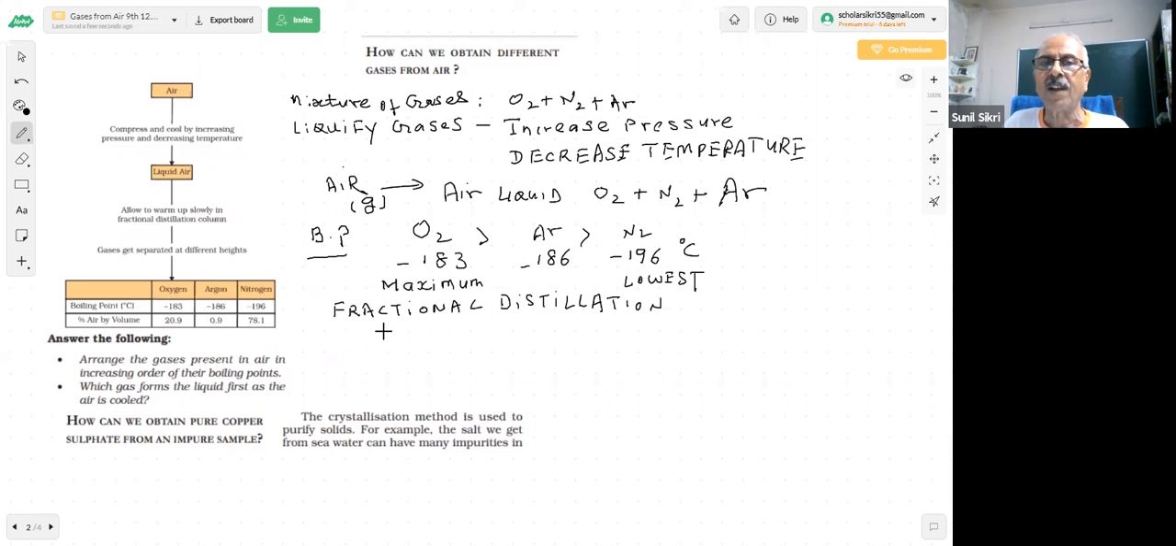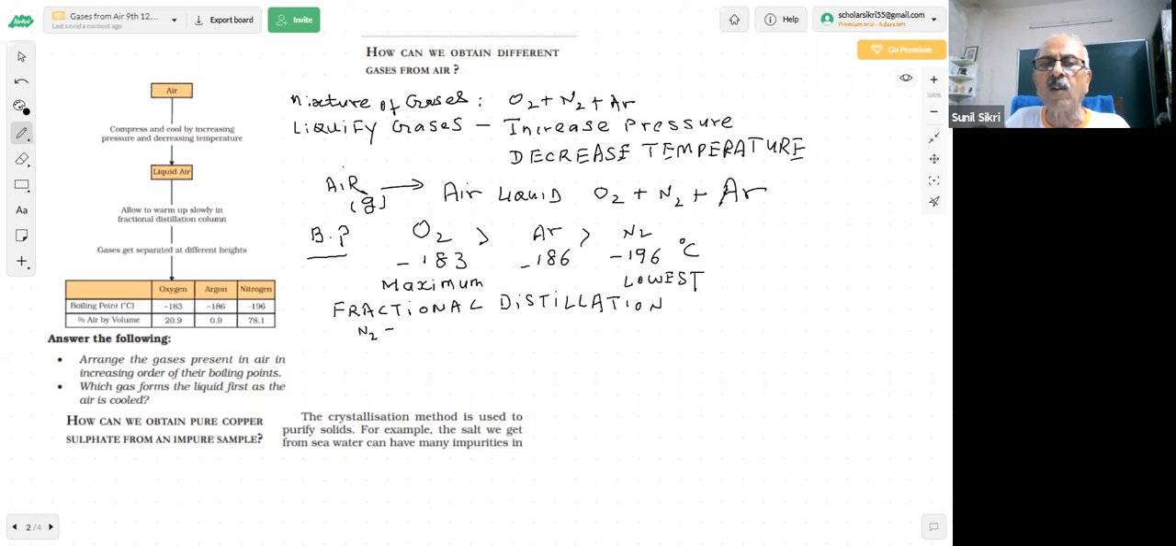So fractional distillation is used when the difference in boiling point is less than how much? 25 Kelvin. As it says here, gases get separated at different heights, allowed to warm slowly. We already know the fractional distillation column, I have shown it in the last diagrams. So what will happen? The boiling points are different. Which has the lowest boiling point? N2.